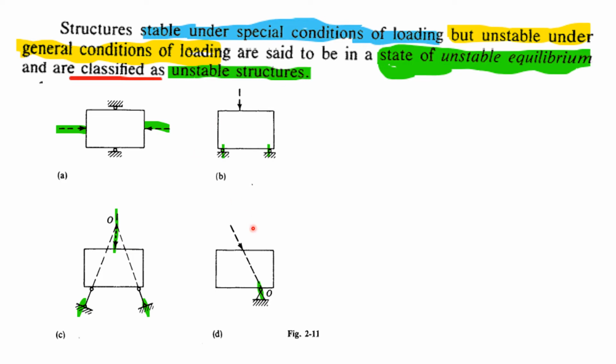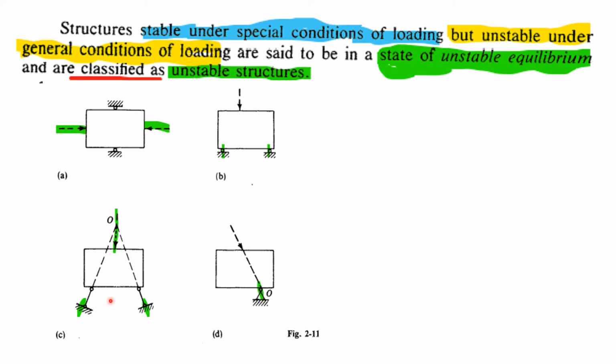In figure 2.11a, the applied loads acting on the body are themselves in equilibrium, therefore no reaction is required. In figure 2.11b, the applied load is in the same direction as the reaction, so equilibrium can be maintained for the parallel force system.